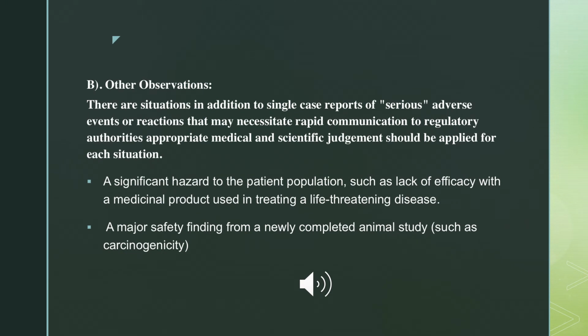So other observations are nothing but a few conditions that should be immediately reported to the regulatory authorities even if it is not a single serious ADR. So what are those conditions: if you are using a drug for a life threatening condition but that particular drug is not showing the efficacy, then we have to immediately report it to the regulatory authorities. Then if a drug is in animal studies but it is developing any health hazard like carcinogenicity, teratogenicity, that should be immediately reported to the regulatory authorities.